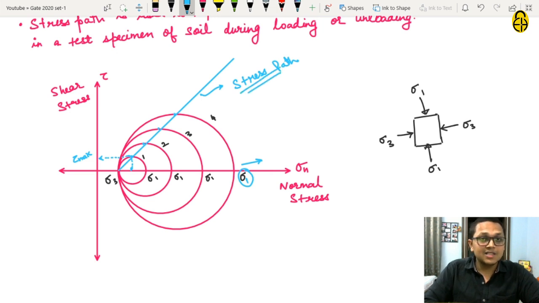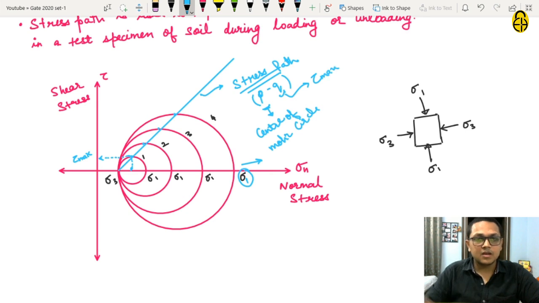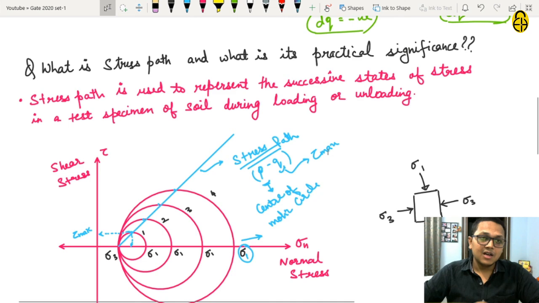So this stress path is drawn on the PQ axis, where P is the center of the Mohr circle, and Q is tau max. So with this, we have briefly studied what is stress path.